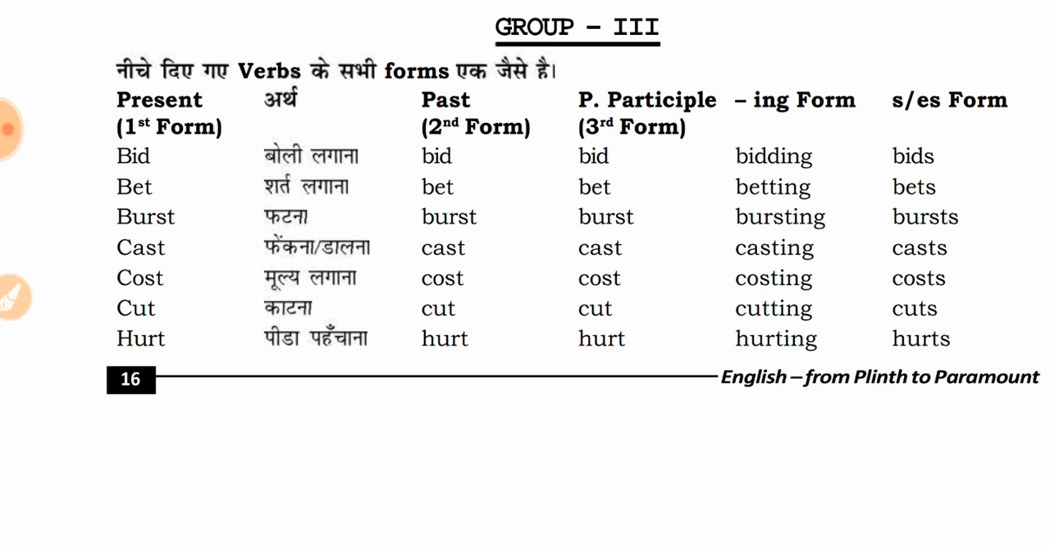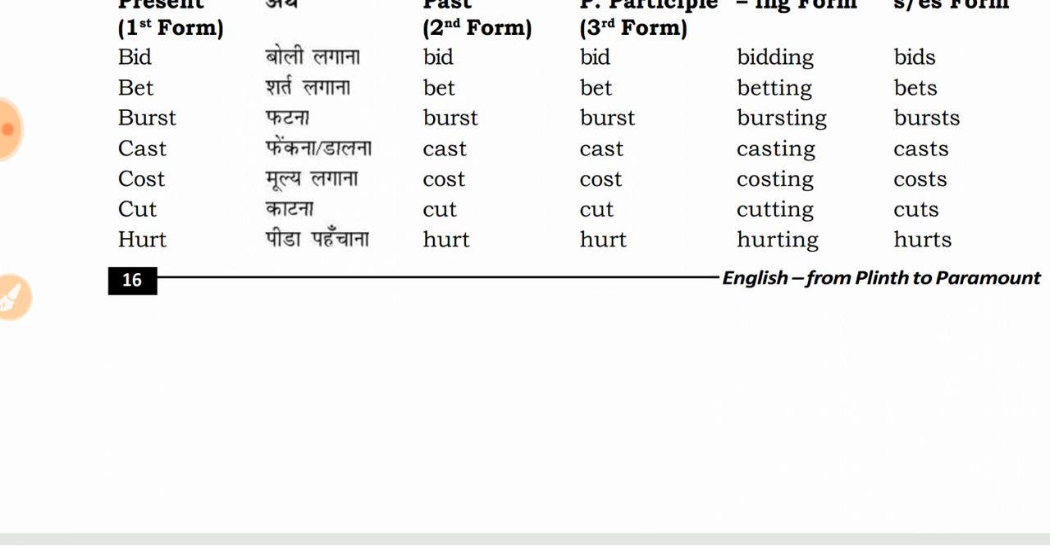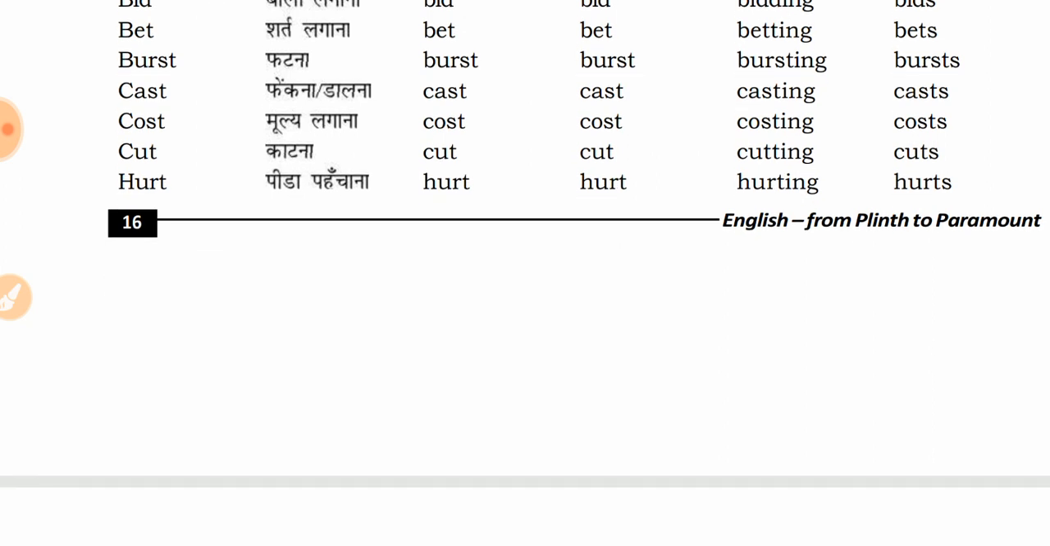Bid, bid, bid, bidding, bids. Bet, bet, bet, betting, bets. Bust, bust, bust, busting, busts. Cast, cast, cast, casting, casts. Cost, cost, cost, costing, costs. Cut, cut, cut, cutting, cuts.